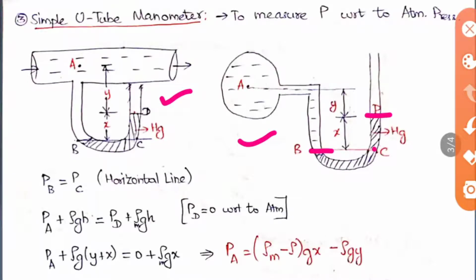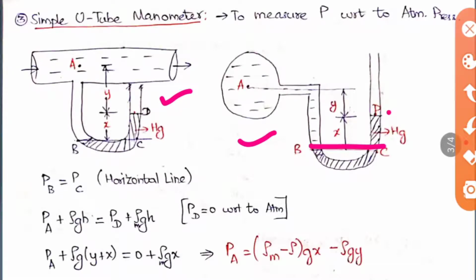So we want to draw a horizontal line here. You should always draw a horizontal line such that it starts from one point and ends at the same point where the same liquid is passing through. You may think we can draw a straight line here also, but you should not, because here mercury is there, and here some other water is there. But if you take this point that starts with the mercury, here also the mercury is there. So you should choose the horizontal line such that it has the same fluid at both points. So here we choose B and C like this, and D here.